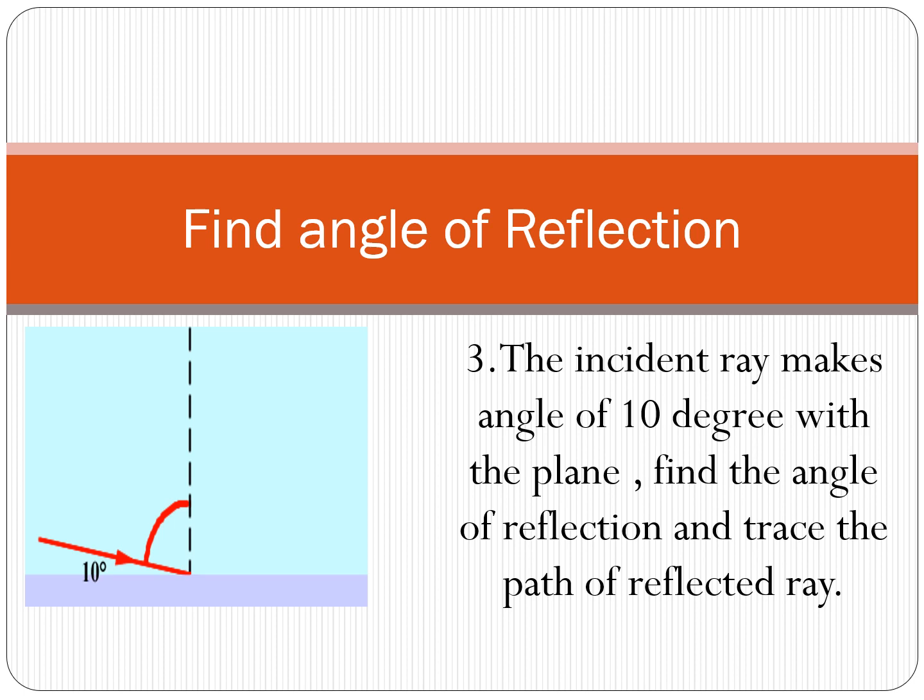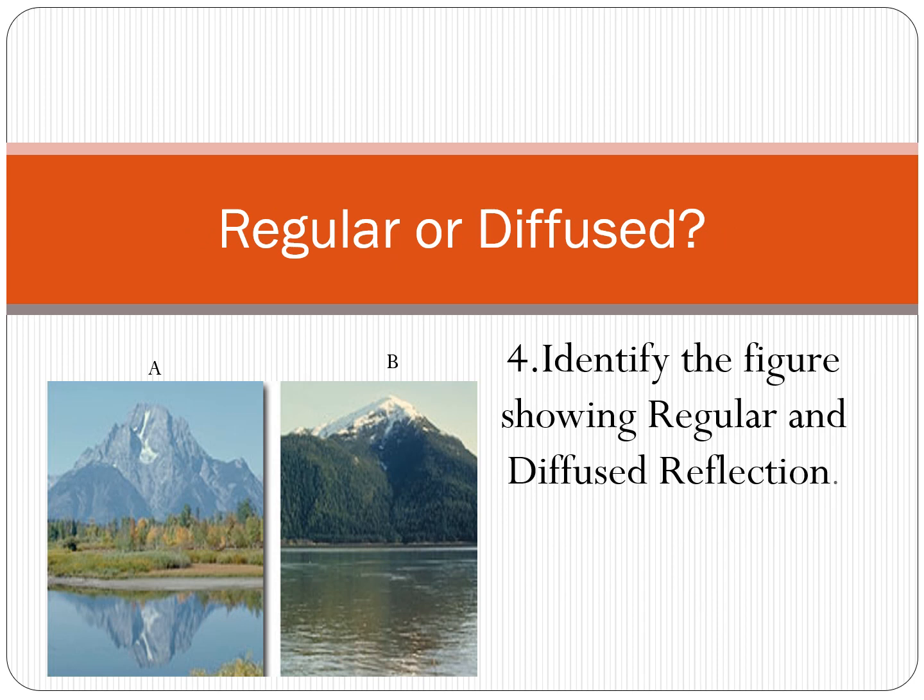Find angle of reflection. The incident ray makes angle of 10 degrees with the plane. You have to find the angle of reflection and then trace the path of reflected ray. Regular or diffused. Between these two figures, identify the figure showing regular and diffused reflection.